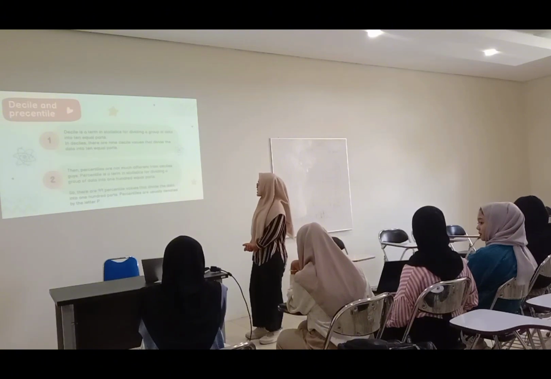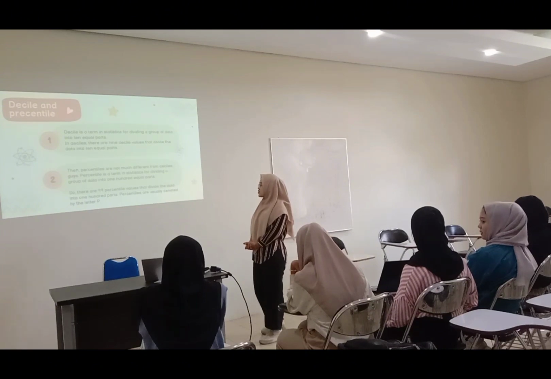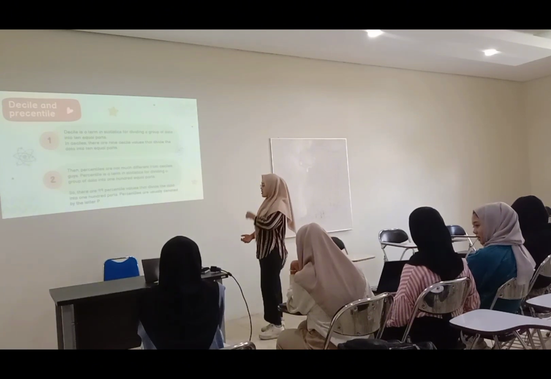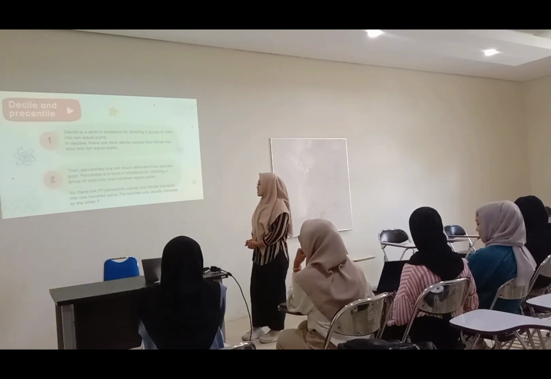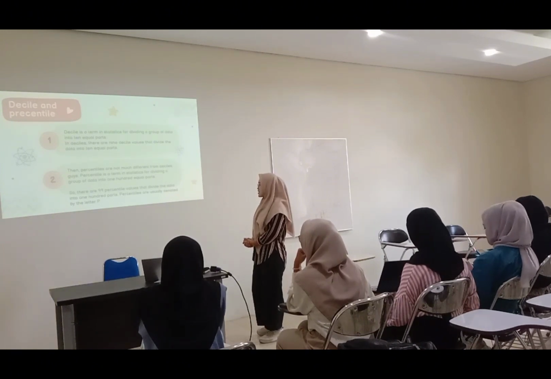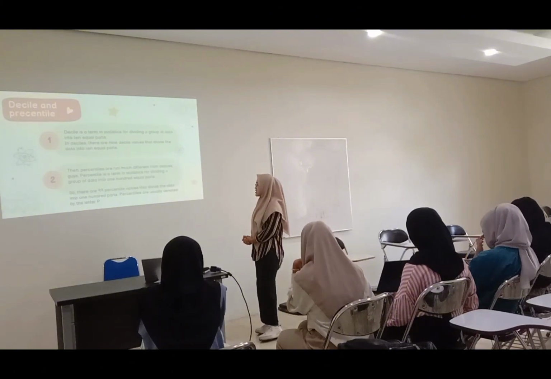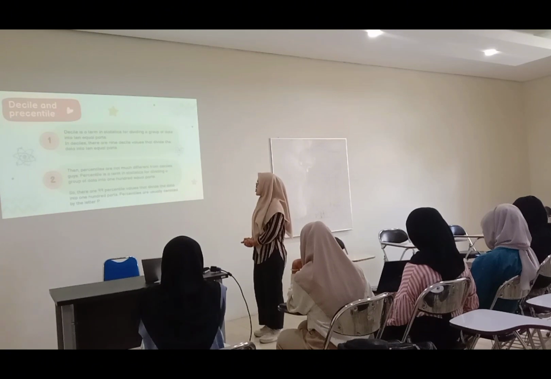Percentile is a term in statistics for dividing a group of data into 100 equal parts. So, there are 99 percentile values that divide the data into 100 parts. Percentiles are usually denoted by the letter P.